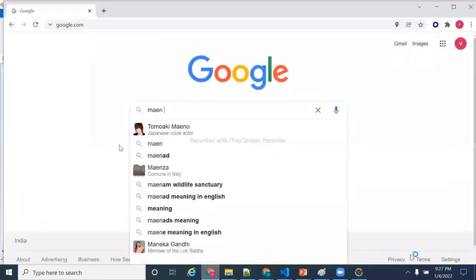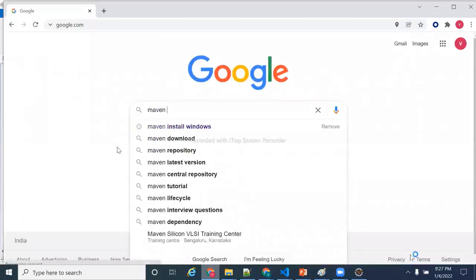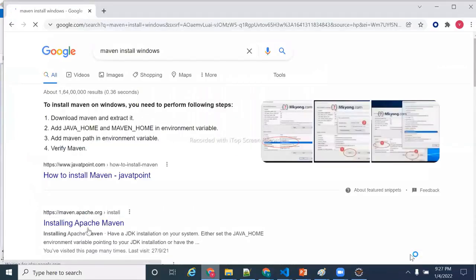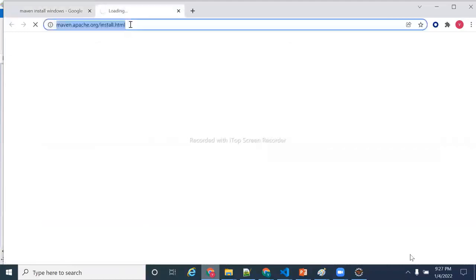Maven install Windows. Yes, this is the website: Installing Apache Maven, https://maven.apache.org. This is the website where we need to go. I'm pinging it in the chat window for everyone.